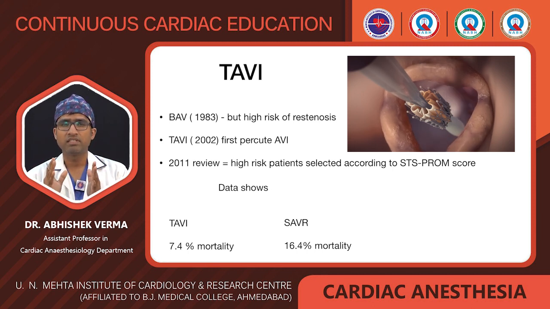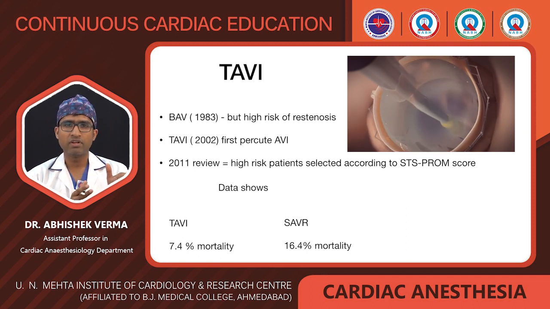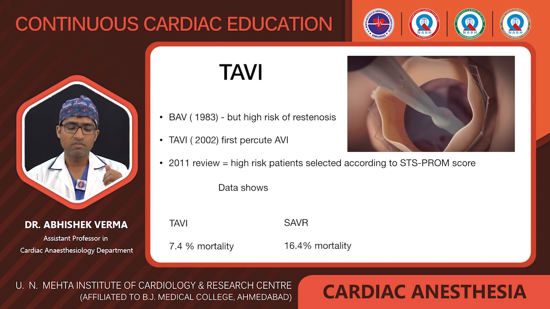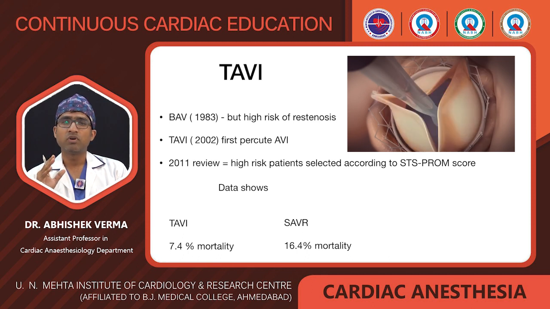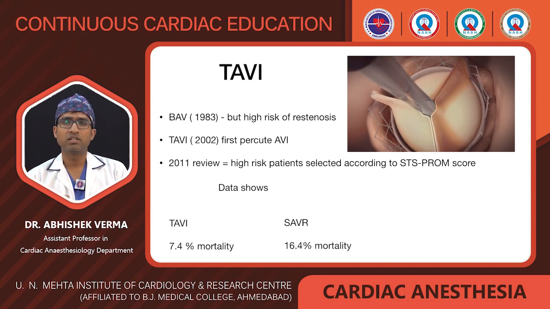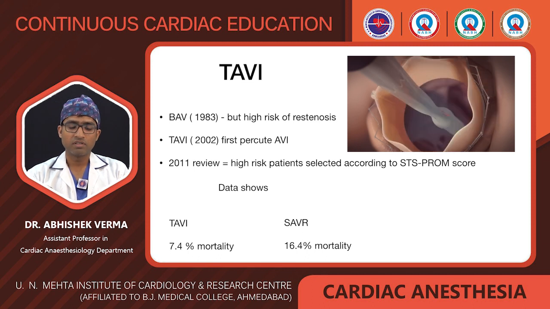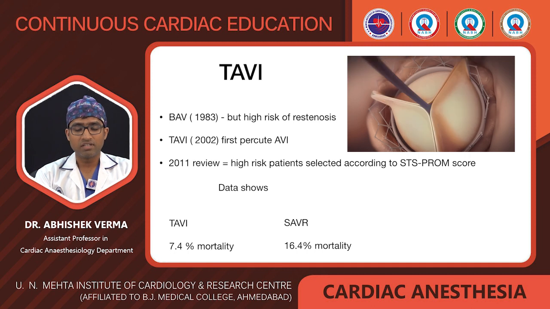So high risk patients were selected, and some patients went for TAVI and some for surgical aortic valve replacement. The data shows in TAVI there is 7.4% mortality, and in surgical aortic valve replacement there is 6.4% mortality. Means the high risk patients going for SAVR have a high mortality as compared to TAVI. That is why TAVI is indicated in high risk patients, as the data shows.